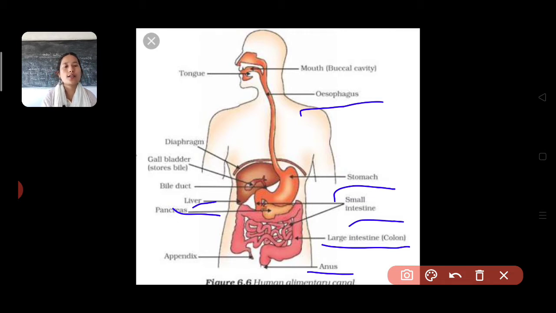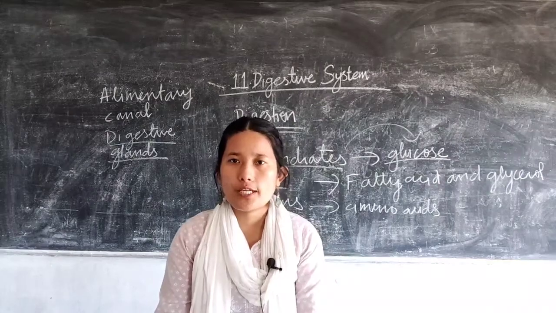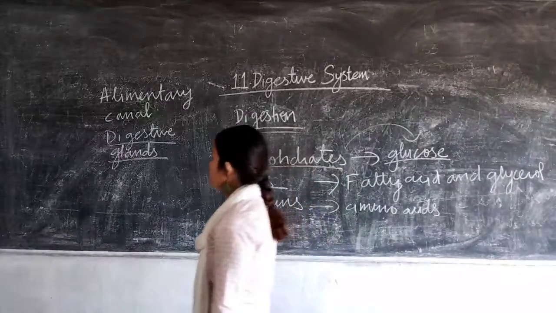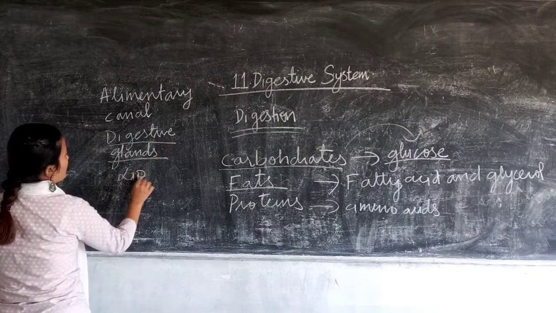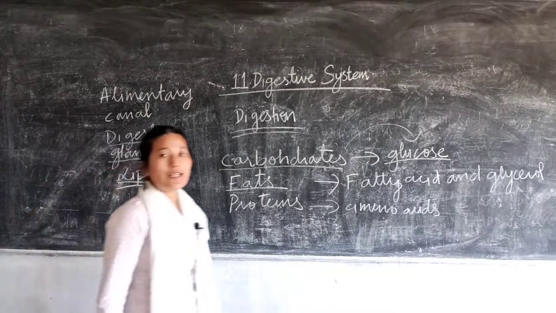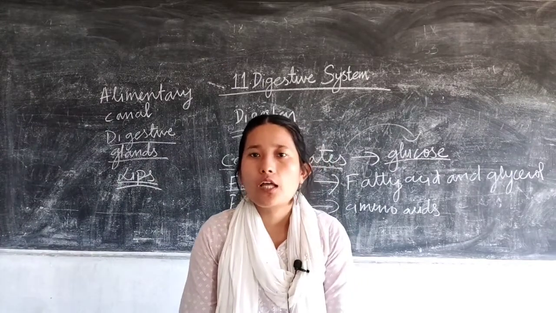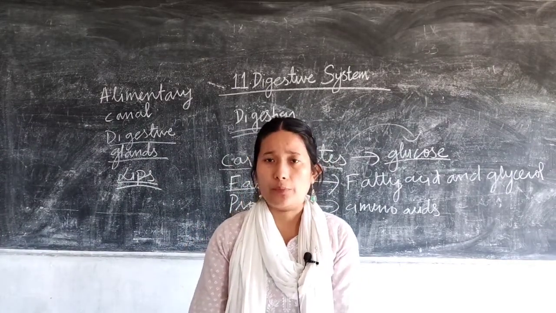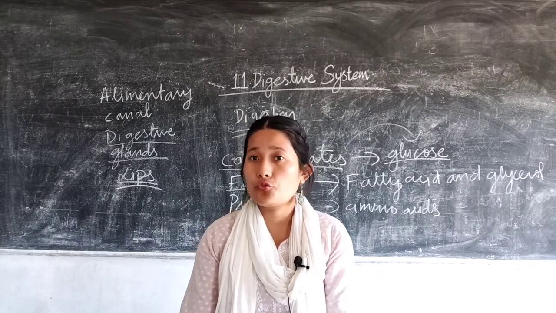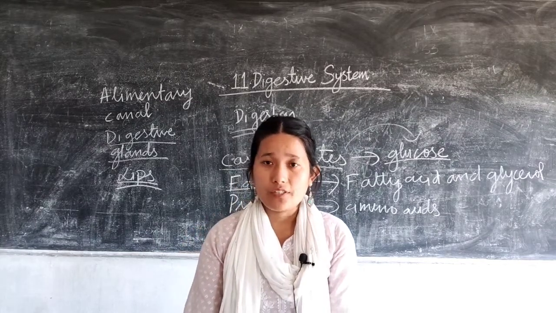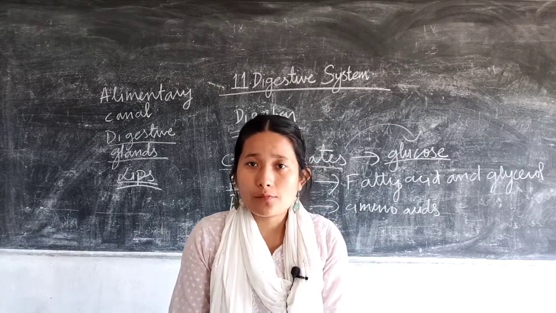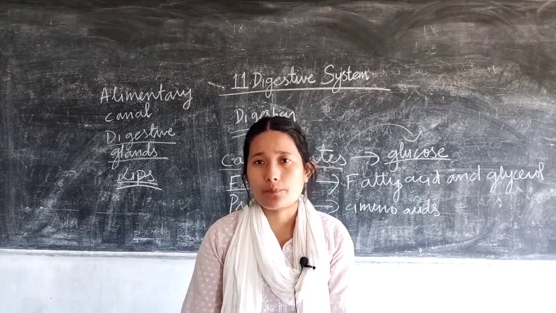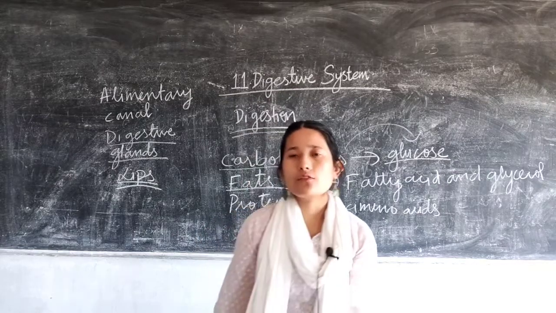In today's class, let's first learn about the different components present in the mouth and what their functions are. Now your mouth has lips. What is the function of the lips? We know the function, right? It helps in closing the mouth. In absence of lips, the mouth would not be closed and chewing of food would not be possible. It helps in sucking or sipping some food items, and it also helps in talking or speaking. So that's the function of the lips.